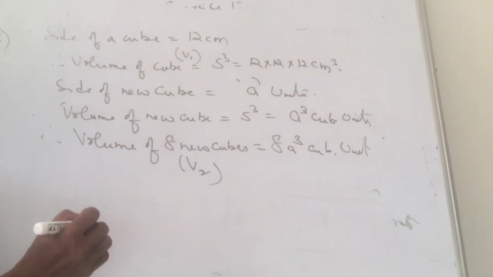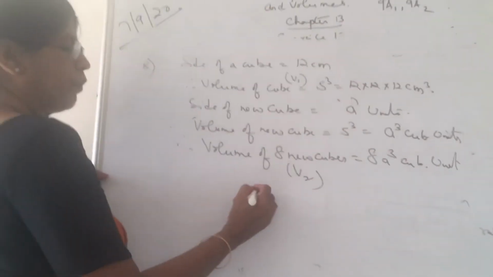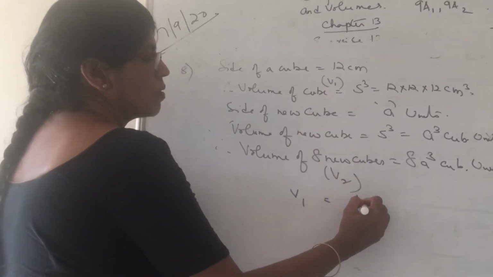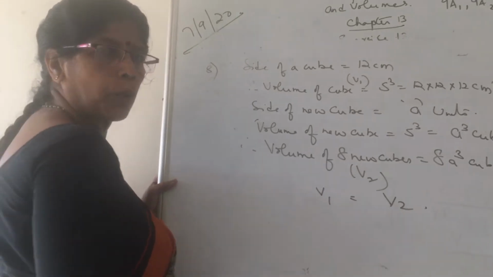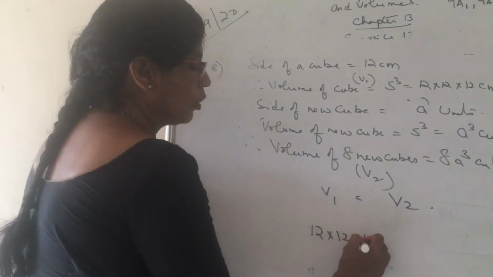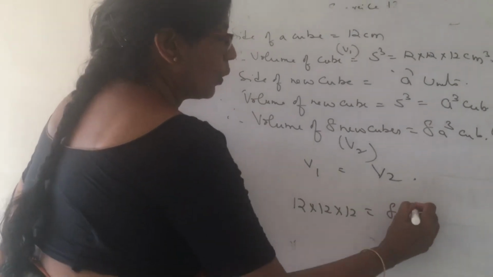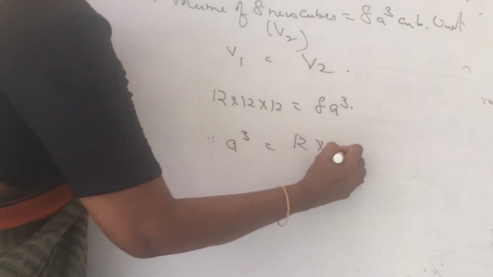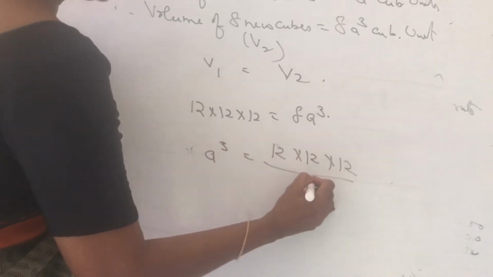Just now I told, by the law of conservation of mass, the mass of the reactants is equal to the mass of the products. 12 into 12 into 12 is equal to 8 A cube. A cube is equal to 12 into 12 into 12 by 8.